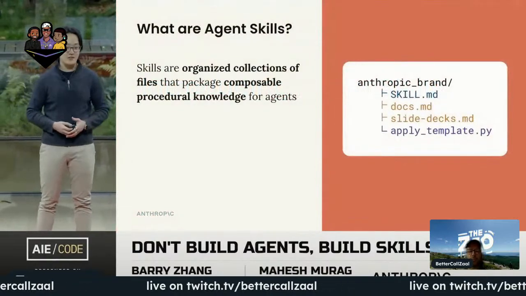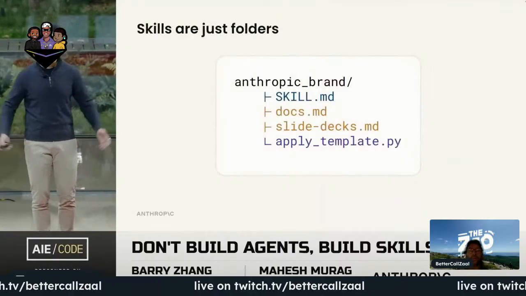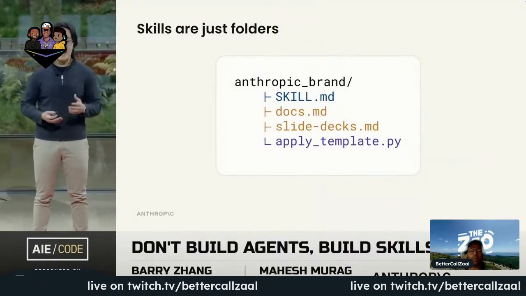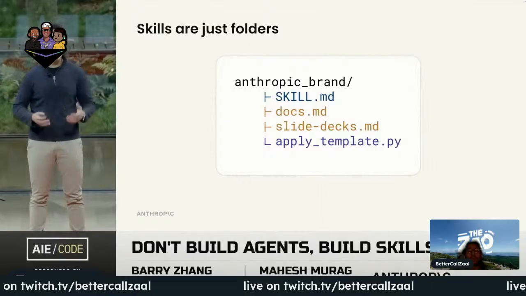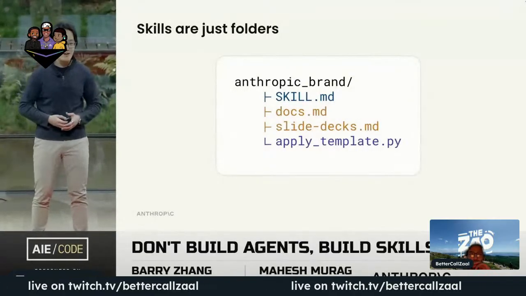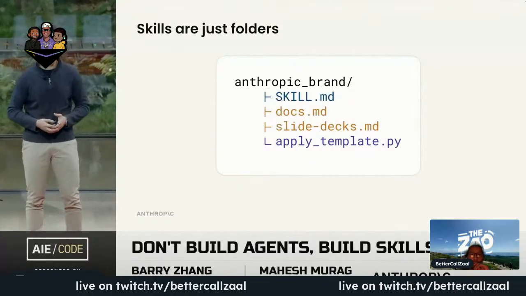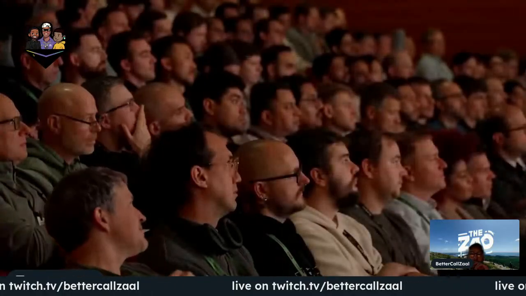Skills are organized collections of files that package composable procedural knowledge for agents. In other words, they're folders. This simplicity is deliberate. We want something that anyone, human or agent, can create and use as long as they have a computer. These also work with what you already have. You can version them in Git, you can throw them in Google Drive, and you can zip them up and share it with your team. We have used files as a primitive for decades, and we like them, so why change now?